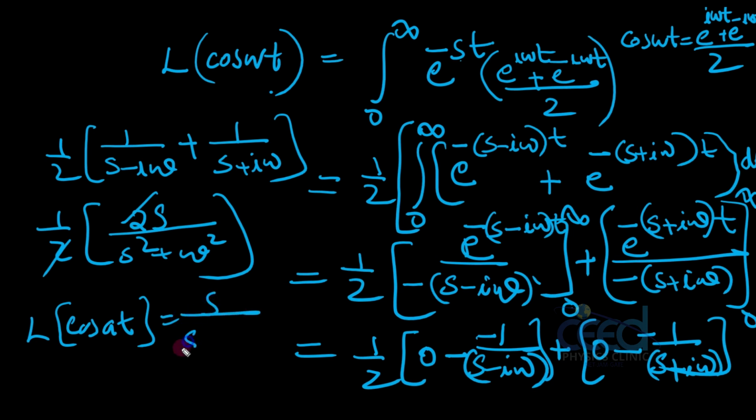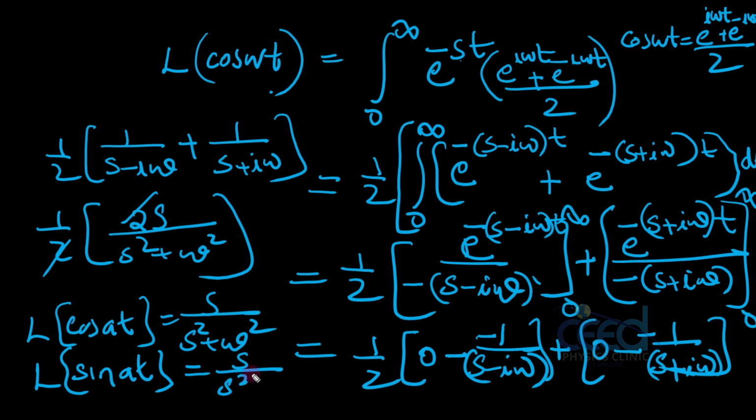So Laplace of cos at is equal to s by s square plus omega square, and Laplace of sin at similarly you can derive as, not s, it is a divided by s square plus omega square. Okay, so a by s square plus omega square, and for the hyperbolic case a by s square minus omega square. Okay, these are the results.